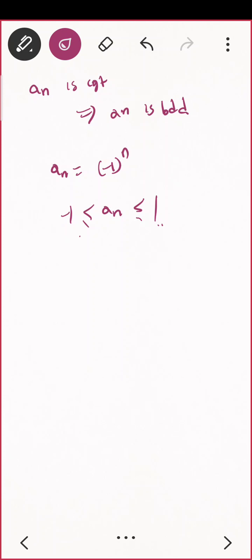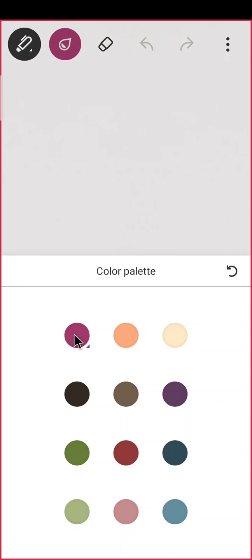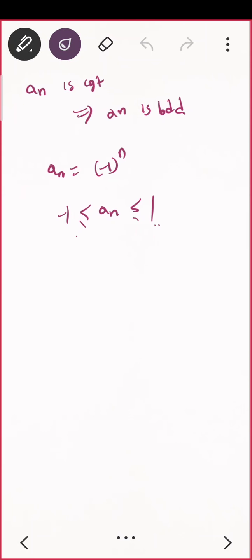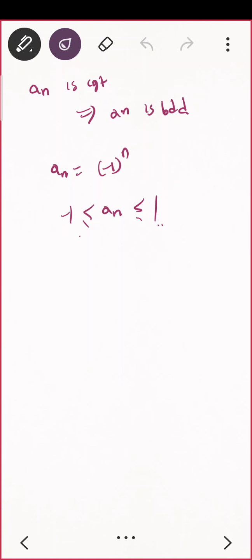Yeah, is that clear? Now let us do one property, one theorem maybe you can say. Most of you must be aware of that. En is convergent implies En is bounded.